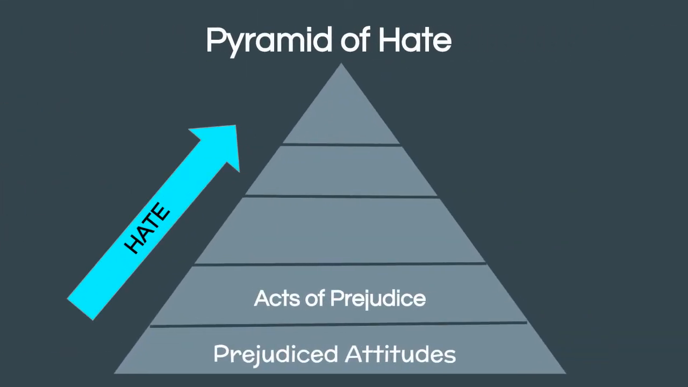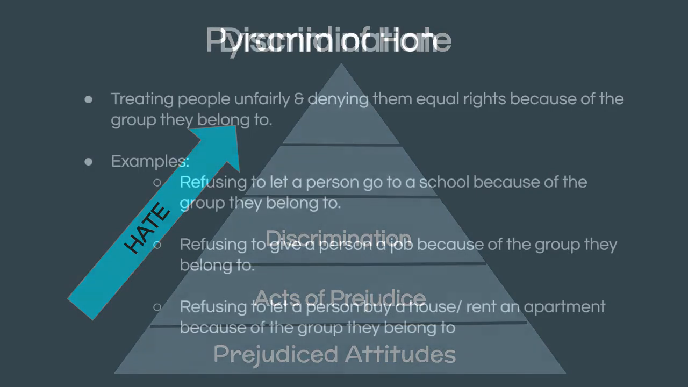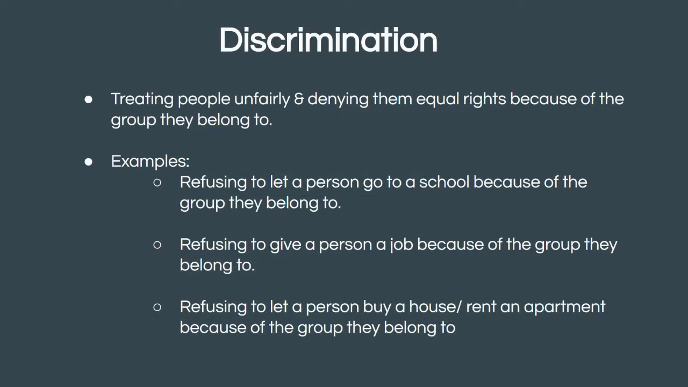Next on our pyramid of hate, we are looking at the third level, which is discrimination. Discrimination involves treating people unfairly and denying them equal rights because of the group that they belong to. So this is more serious, perhaps, than a mean joke or a mean word. Now we're starting to take some rights away.